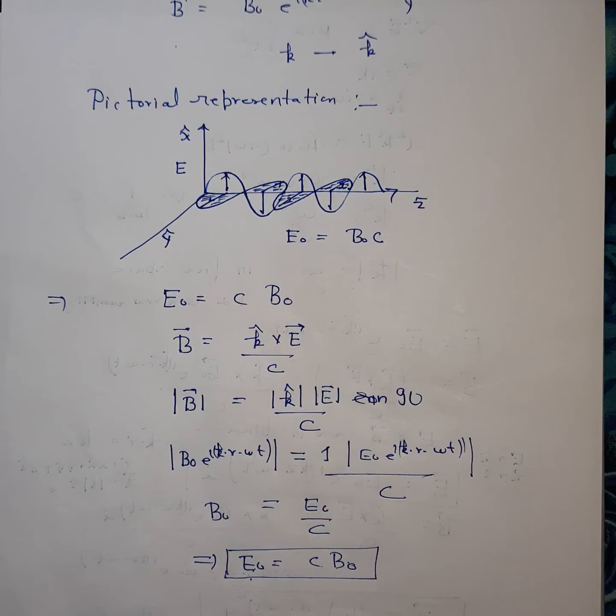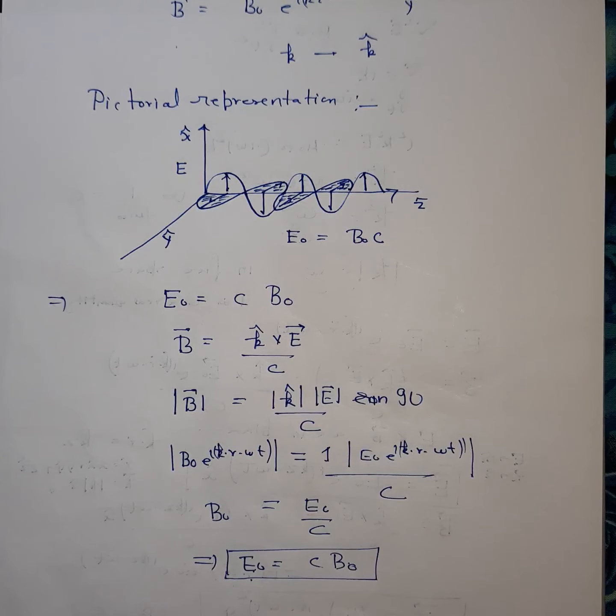So in this discussion we have pointed out that light is an electromagnetic wave, and the electromagnetic wave moves with the velocity of light in vacuum. The electric field, magnetic field, and wave propagation direction are perpendicular to each other, and we can also infer that light is a transverse wave.